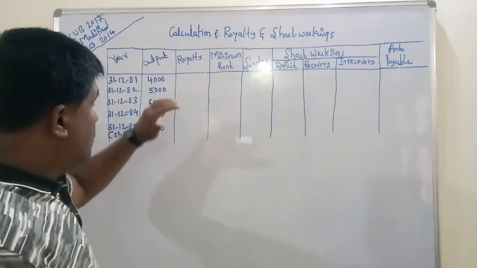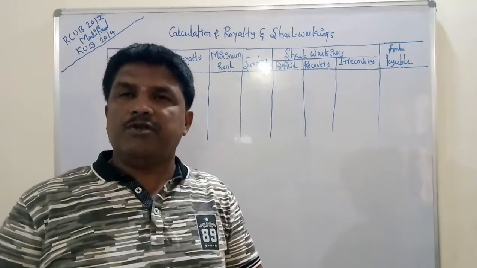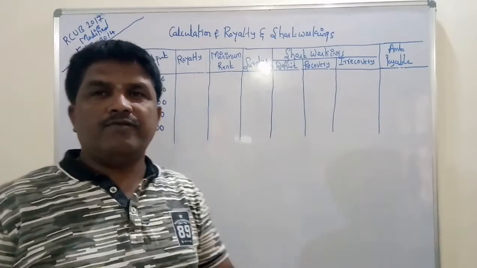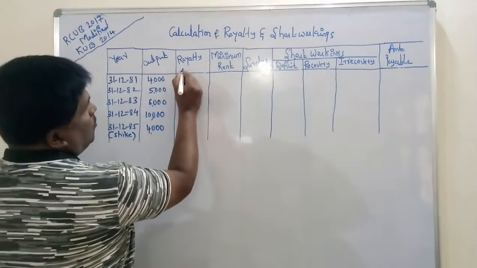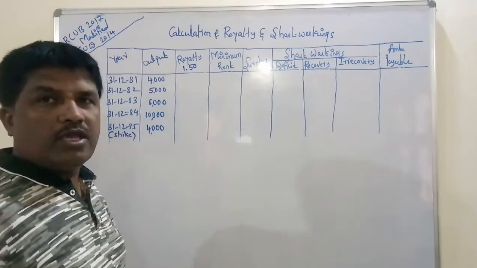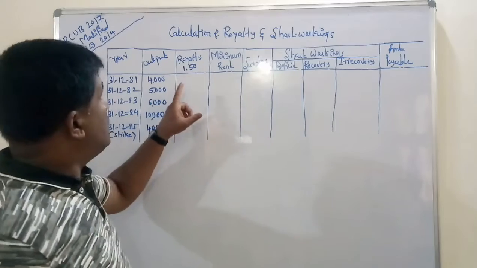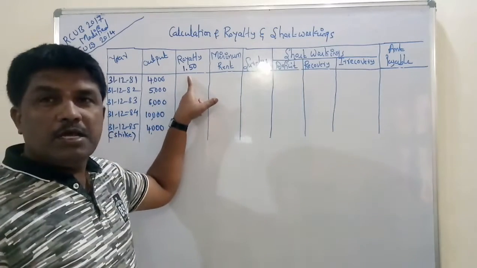Then we go through the royalty. How much royalty is there? Royalty has been fixed at rupees 1.50 per ton. Total royalty is ascertained by multiplying the output with the royalty per ton.